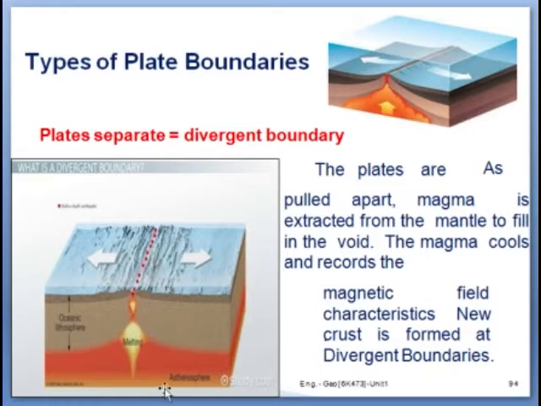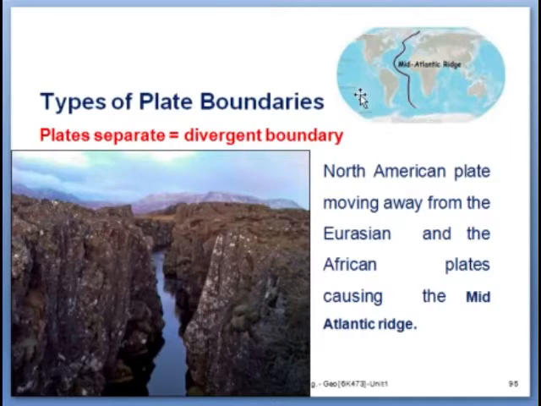Due to this, the mid-Atlantic ridge forms, which you can see here. The mid-Atlantic ridge is formed due to these divergent plate boundaries.